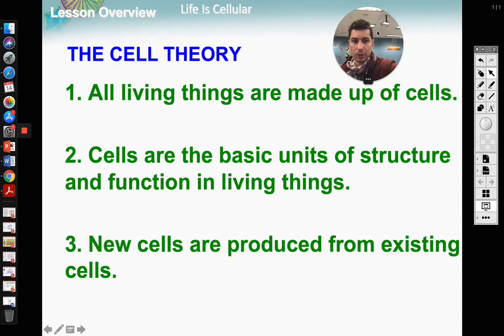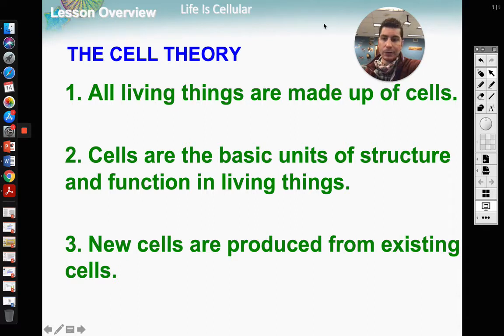Okay, so long time ago, 1800s, we came up with the cell theory. And there's 3 parts to the cell theory. First one, all living things are made up of cells. If you're living, you're made of cells. Cells make up everything in your body. That's number 2. They're the basic units of structure and function of living things. So they make up everything in your body. And then third, new cells are produced from existing cells. What does this mean? Well, put it in 2 simple words. Cells reproduce. That's it for number 3. All right? So there is your cell theory.